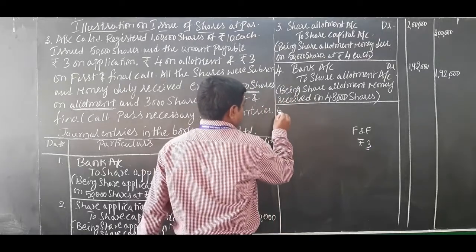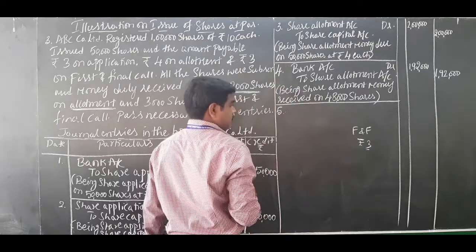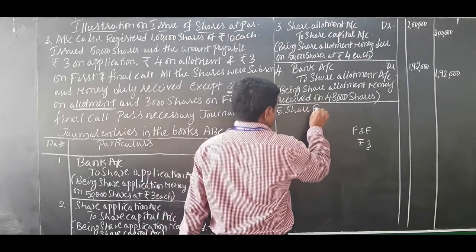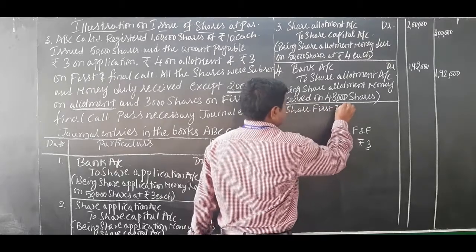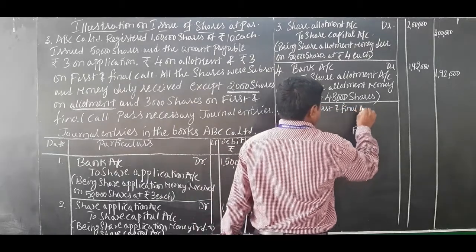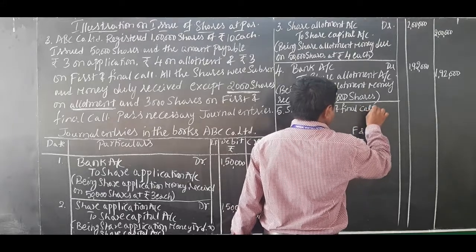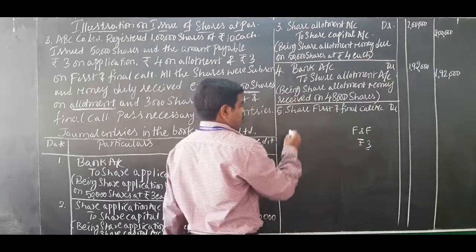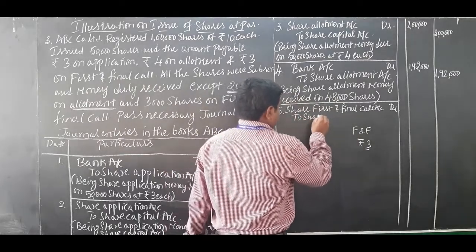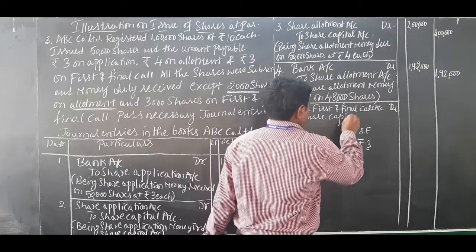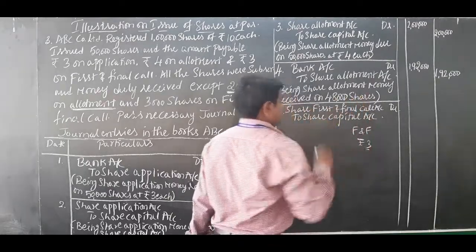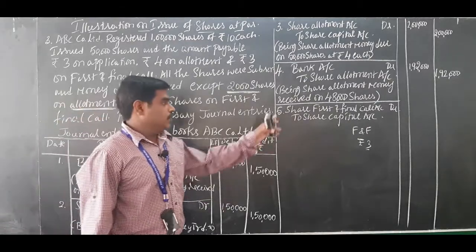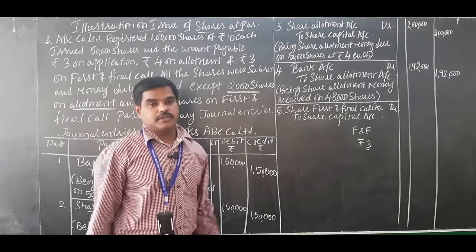Journal entry number 5 is first and final call money due: share first and final call account debited to share capital account. So this is journal entry number 5 when first and final call money is due.